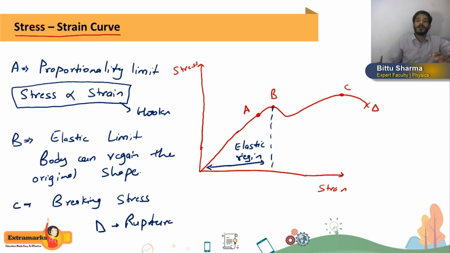See, at point C it is the breaking stress, but at point C the wire will not break. At point C it is not going to break, but it is decided at point C that hereafter, whether you increase the stress or decrease the stress, the wire has to break. There is no possibility that the wire will remain sustained. Getting or not? And finally at point D, the wire will break, and that point D is called the rupture point. Getting?